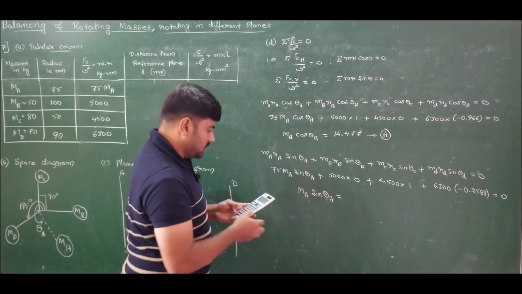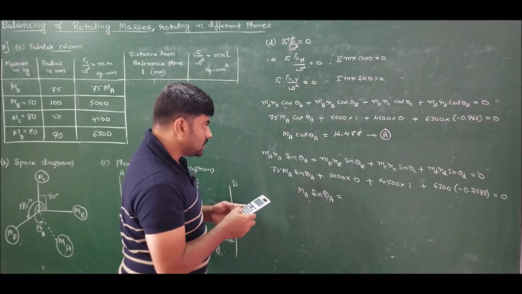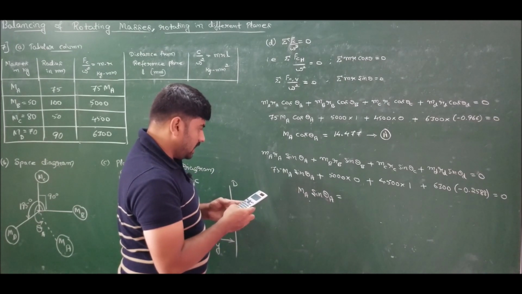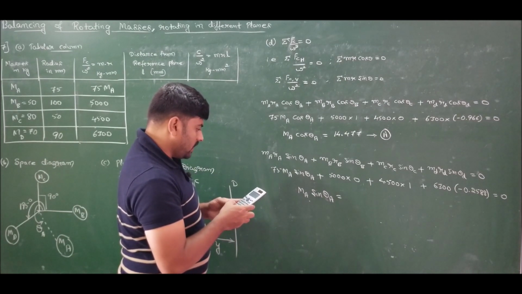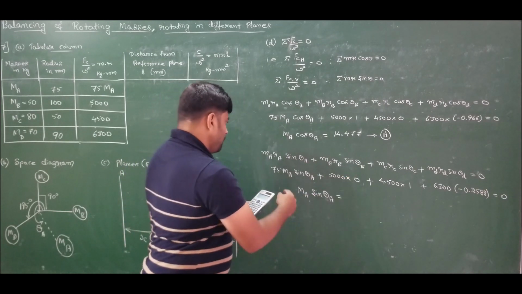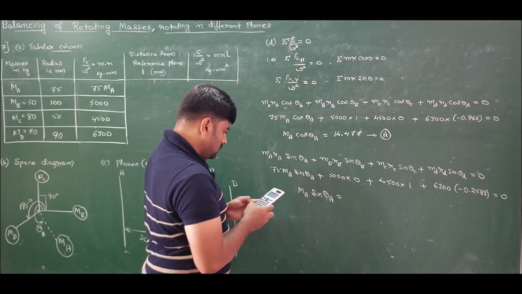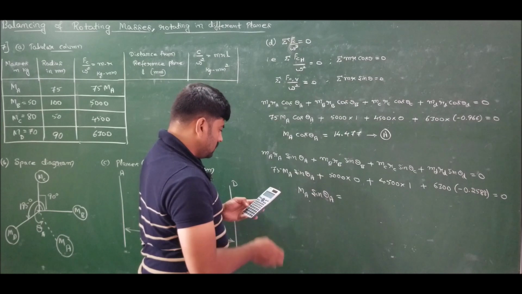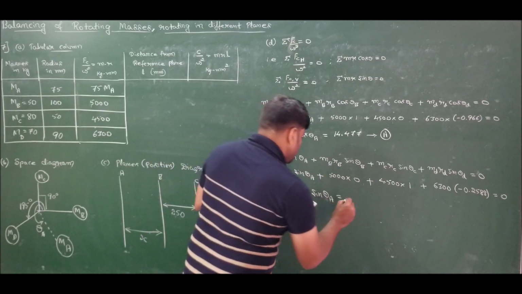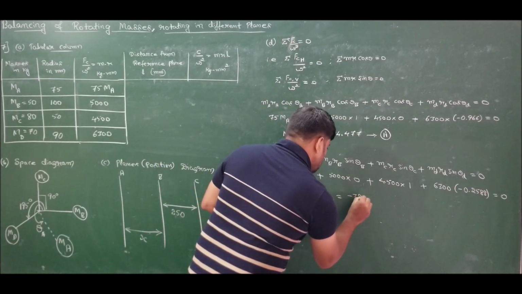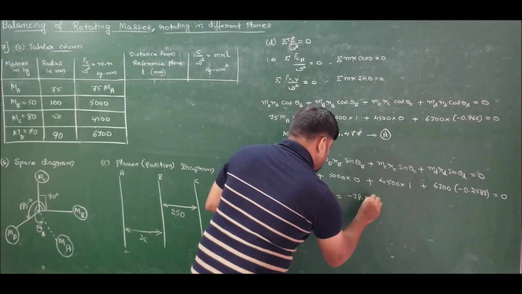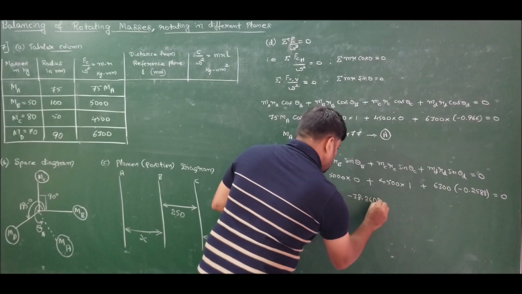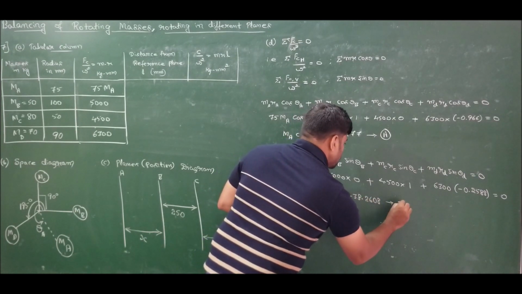That will become positive 0.2588 into 6300 minus 4500, this is 0, divided by 75, which is minus 38.2608. Take it as equation B.